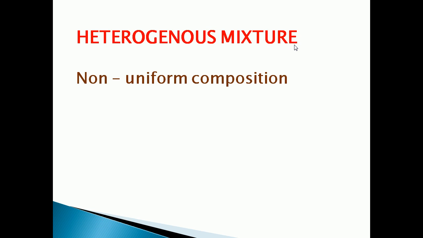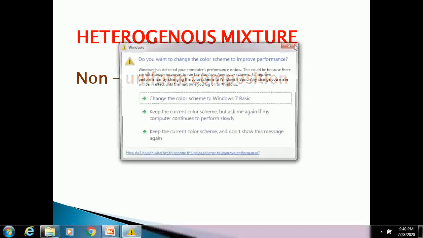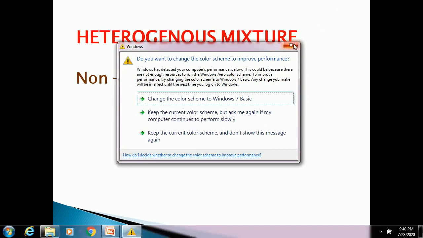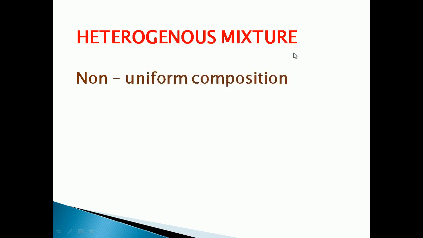Okay, so sodium chloride, this salt, when we are mixing with iron filings, we can easily identify that iron filing is mixed with the sodium chloride. So this is an example for what? Heterogeneous mixture. A mixture in which the ingredients or components can be easily identified is called a heterogeneous mixture.